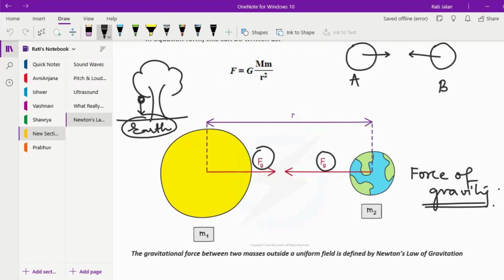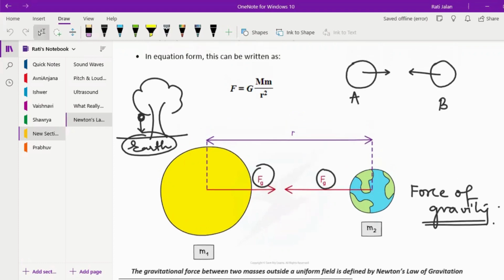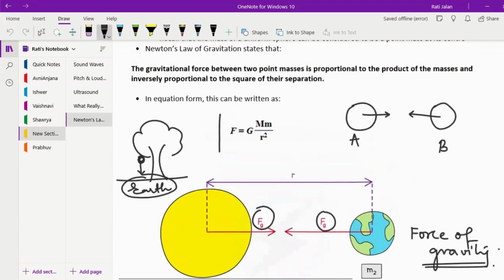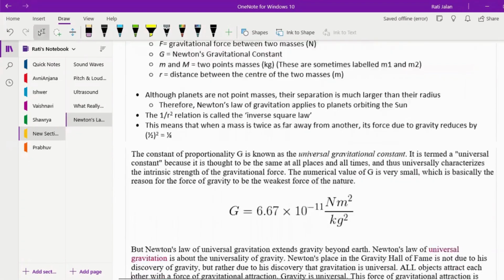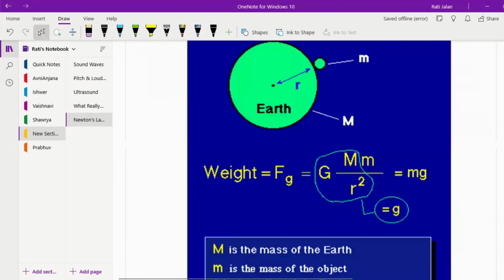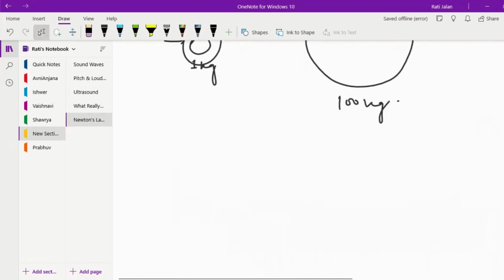Now, see, now you've understood that there is a force of gravity. And the formula for that force of gravity is this. But I'll tell you what that means first. So this force of gravity, what does it depend upon? So let's say that this is an object of which the mass is capital M, and this is another object